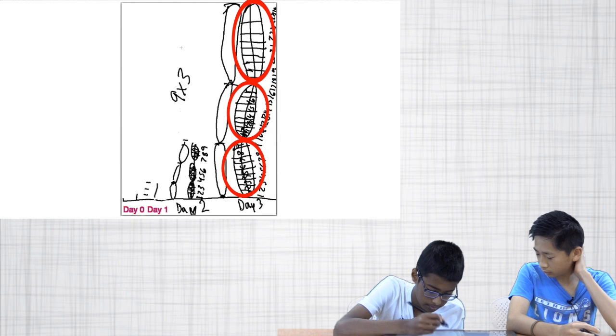Similarly, they used their second picture to show that the height on day 3 was 27 times as tall as the height on day 0 by showing 3 copies of the day 2 height in the day 3 picture. Since the height of the beanstalk on day 2 was 9 times as tall as the height of the beanstalk on day 0, this meant that there were 3 groups of 9 copies of the day 0 beanstalk in the day 3, or 3 times 9 copies of the day 0 beanstalk in the day 3 picture. In the next episode, the students explore a picture that another student drew that represents the heights of a different beanstalk at various times.